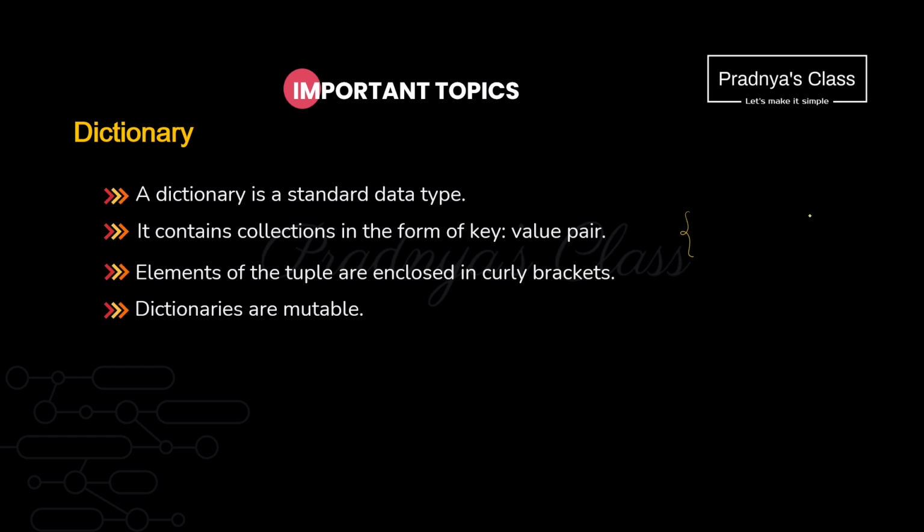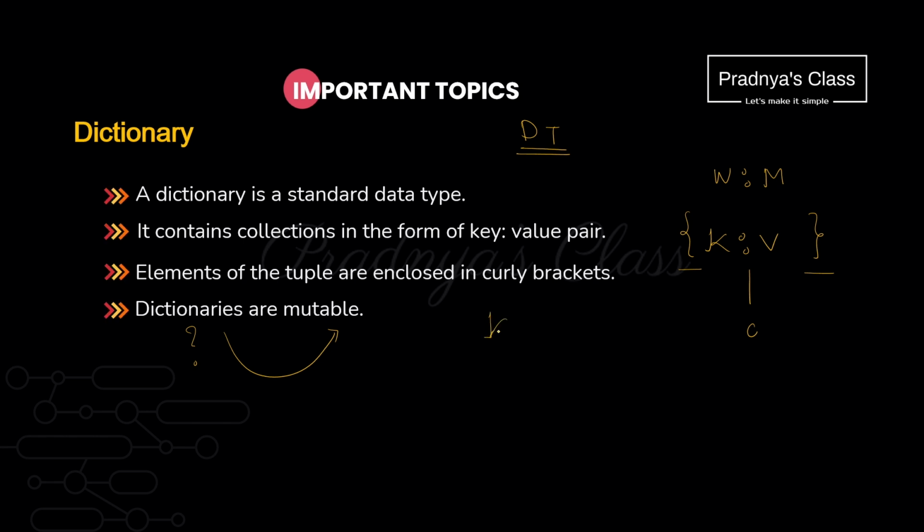We create dictionary by enclosing the elements in the curly brackets. The elements are in the form of key value pair separated by colon. This is just like an English dictionary of word and its corresponding meaning. Whenever we talk about any data type in Python, the important concept we should know is whether it is immutable or mutable. Then what about dictionaries? Dictionary is mutable. We can change the content of dictionary in place.